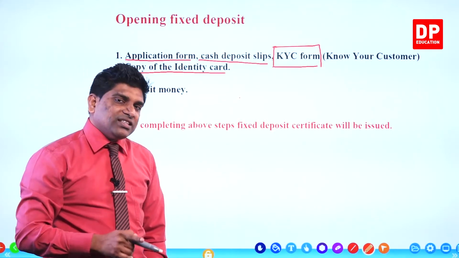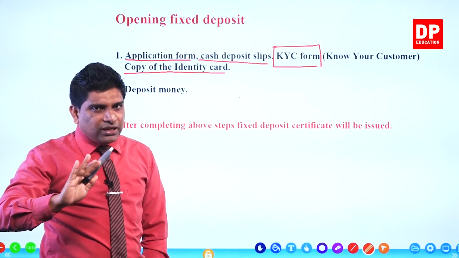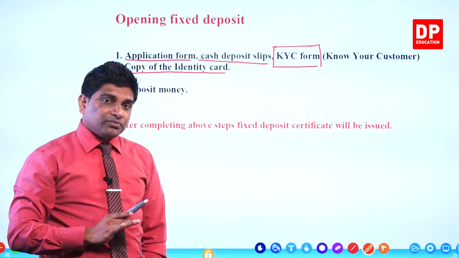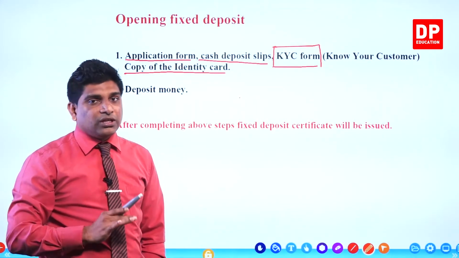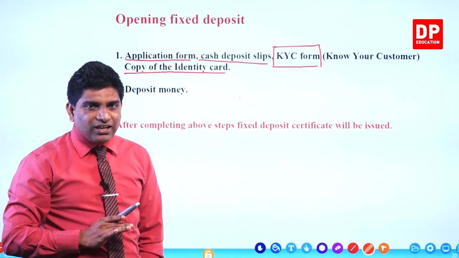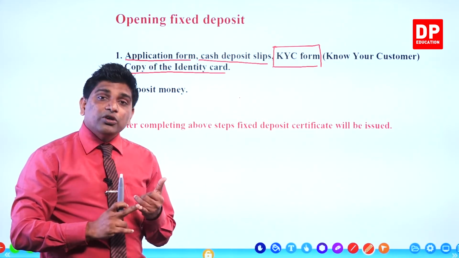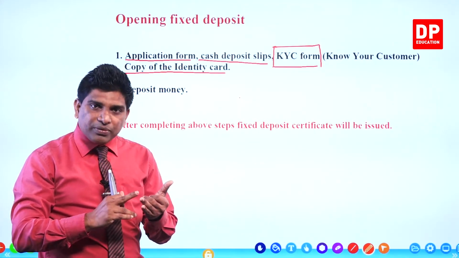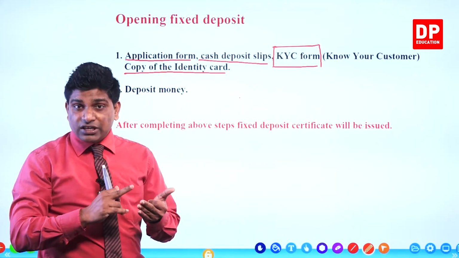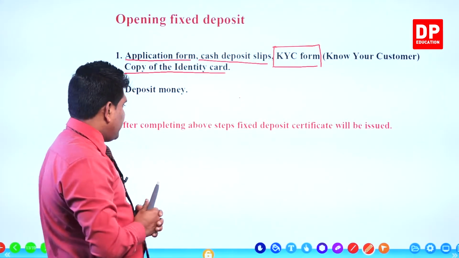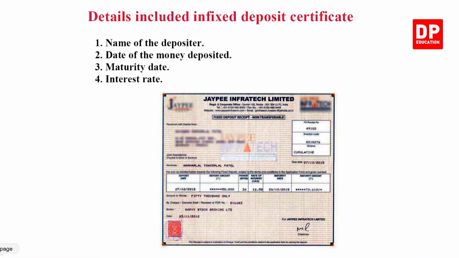But you must remember this, they never issue a debit card or ATM card against your fixed deposit. They never issue a passbook against the fixed deposit, right? But they will issue a fixed deposit certificate including the amount you deposited, the time period and the agreed interest rate. All of this is included in the fixed deposit certificate. What are the details included in the fixed deposit certificate?